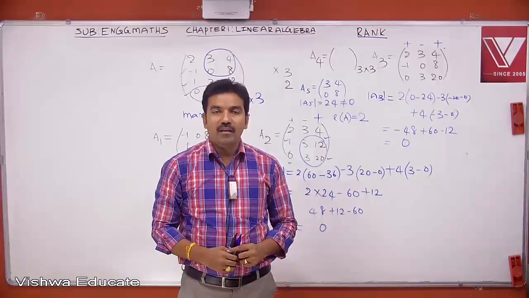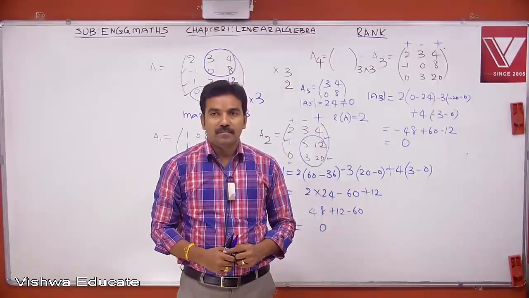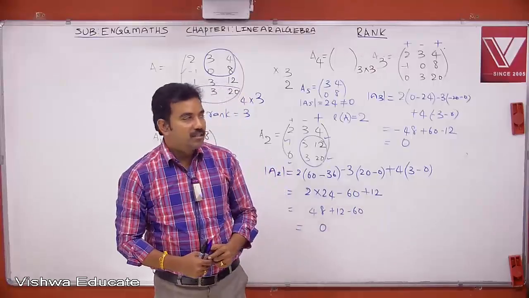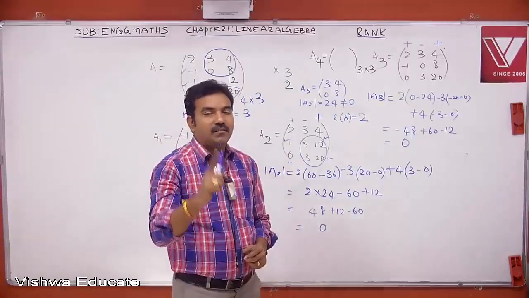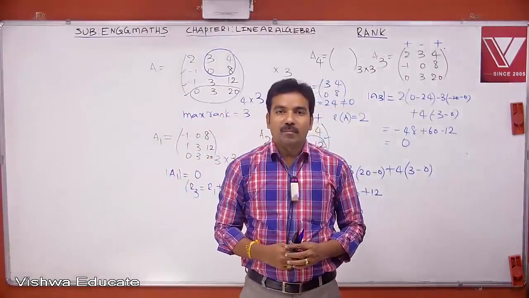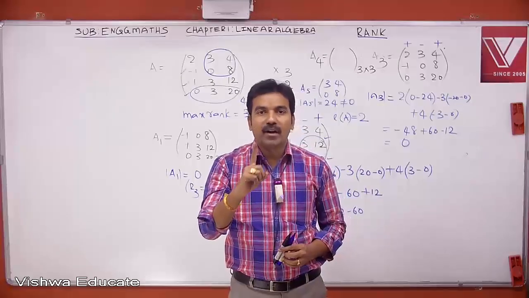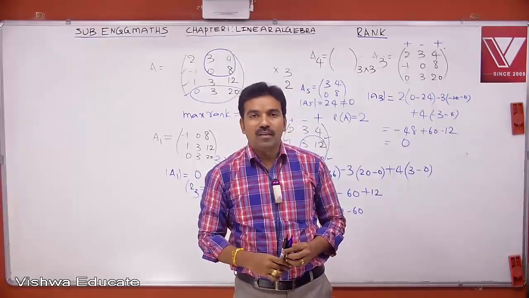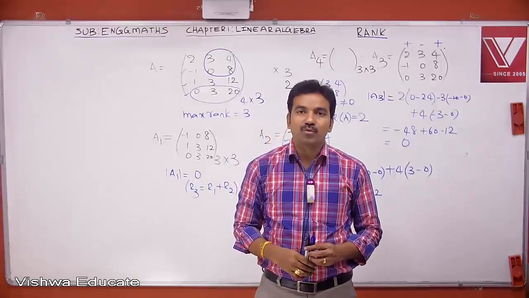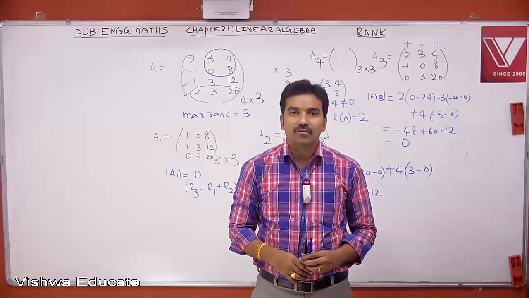Therefore rank of A is not equal to 3. But there is one 2 by 2 submatrix of A with a non-zero determinant. Therefore rank of A is equal to 2.